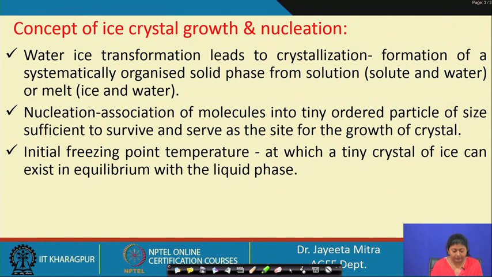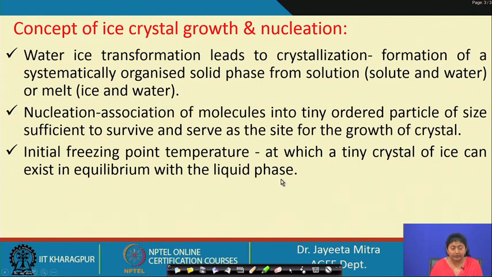Nucleation, as we mentioned, is the molecules forming into teeny ordered particles of size sufficient to create the growth of the crystal over their surface. The initial freezing point temperature is such that at that temperature a teeny crystal of ice can exist in equilibrium with the liquid phase.